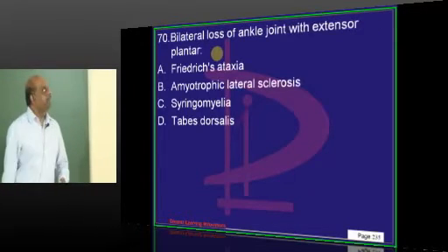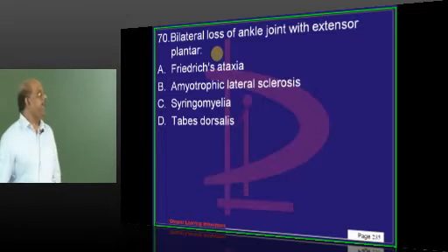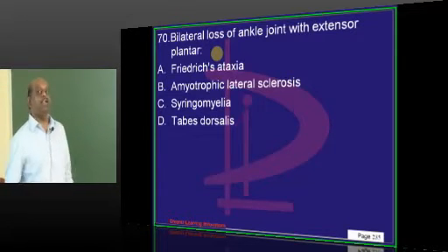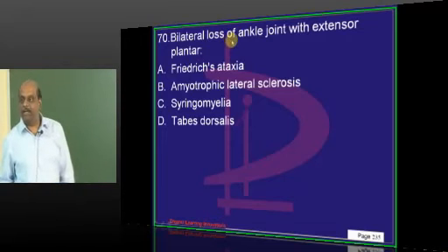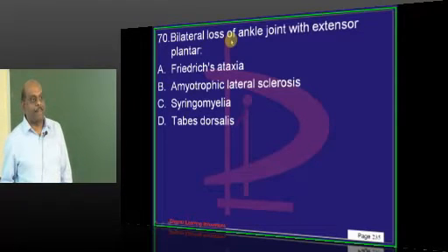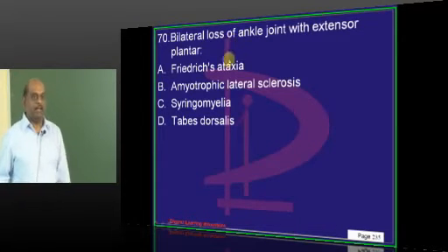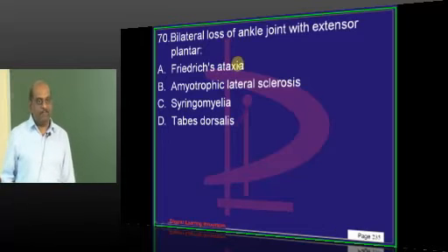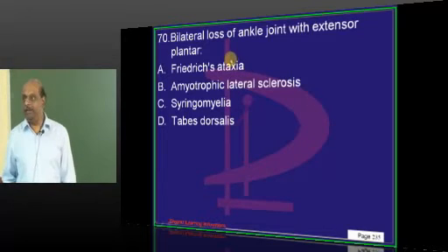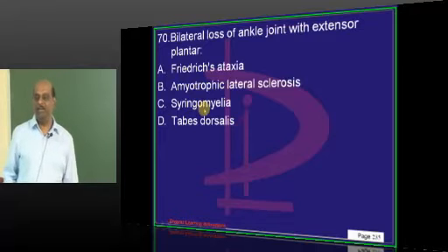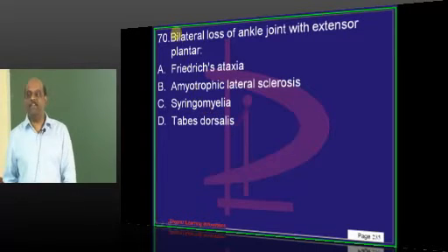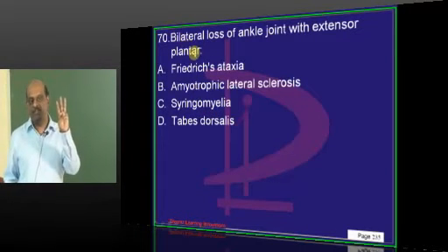Vibration. Bilateral loss of the ankle jerk and extensor plantar. What is the importance of this? Ankle jerk means what, doctor? LMN or UMN? Any deep tendon reflexes? Areflexia is LMN, right? Extensor plantar is a sign of UMN. Finding both of them is a feature of only 3 conditions.